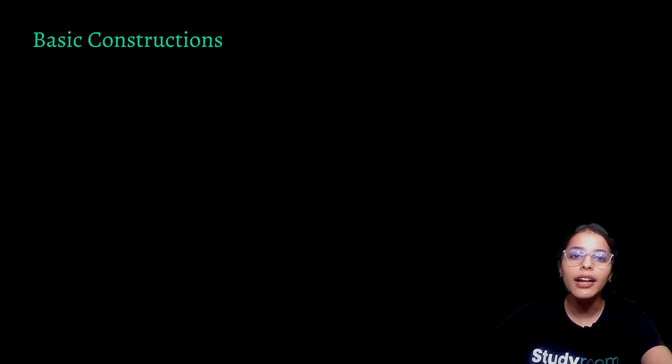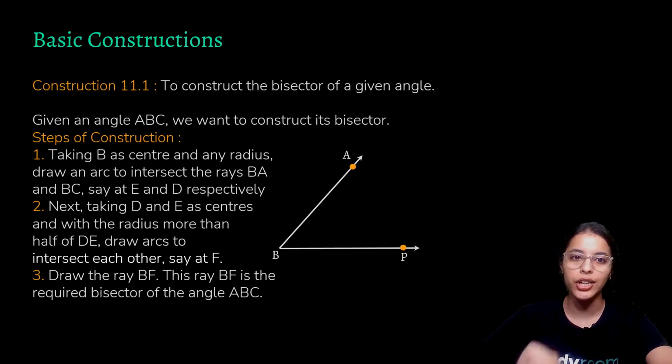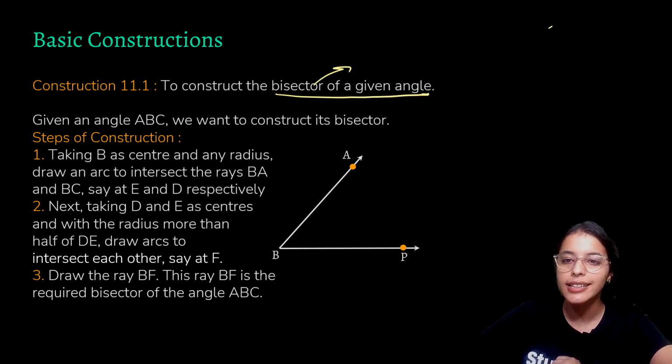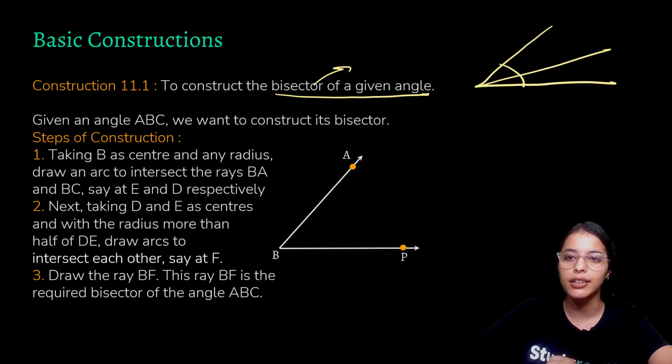Now let us start our first construction, which is the most basic construction. It is to draw an angle bisector of a given angle. What is a bisector? It is the line that divides the angle into two equal parts. That is, this line, this angle, and this line are equally divided. They are both equal, and this angle is divided into two equal parts. So this is our bisector.